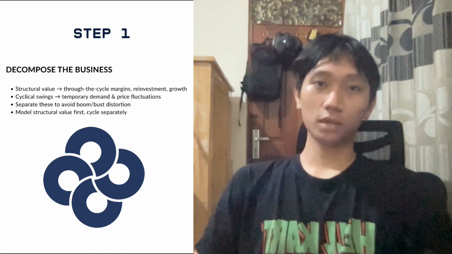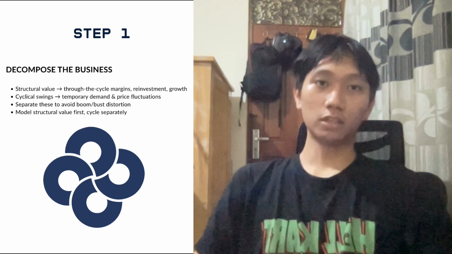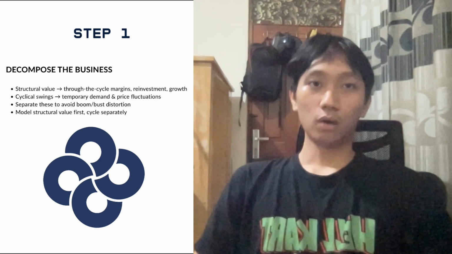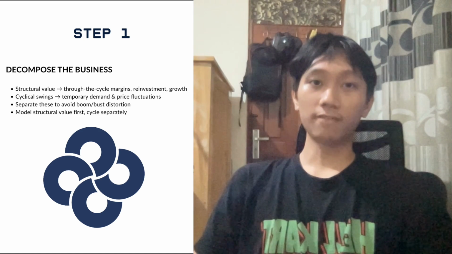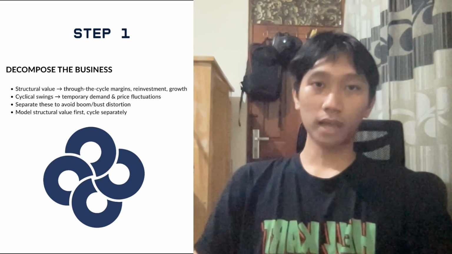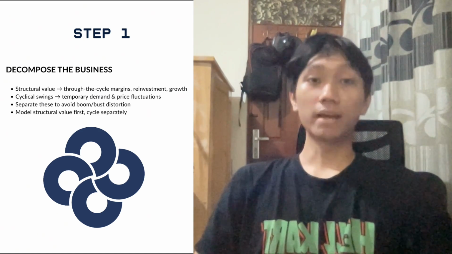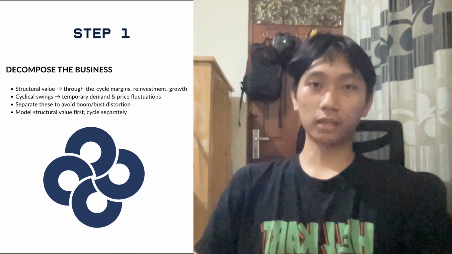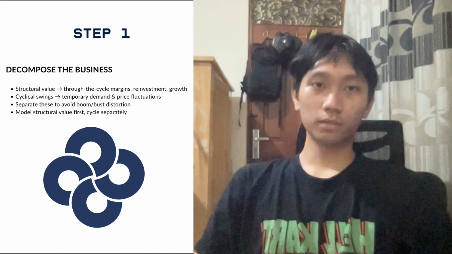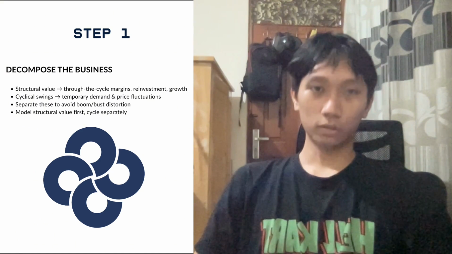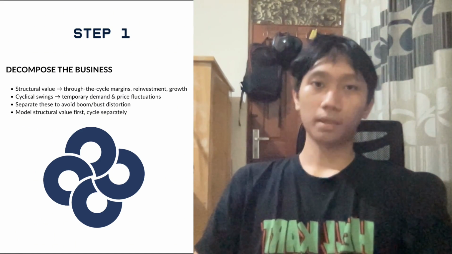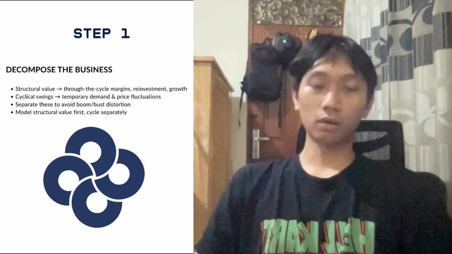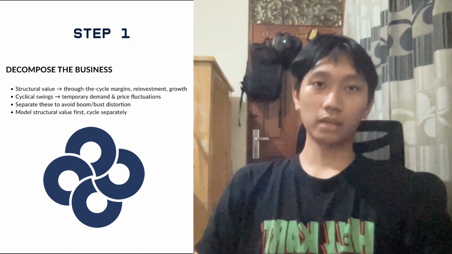Step 1: decompose the business into layers: the durable franchise, the long-run margin, the reinvestment needs, the structural growth, and the cyclical overlay, demand swings, commodity prices, and short-term margin volatility. When you value a firm, don't let a peak or trough decide the outcome. Value the franchise using long-run assumptions and model the cycle separately.